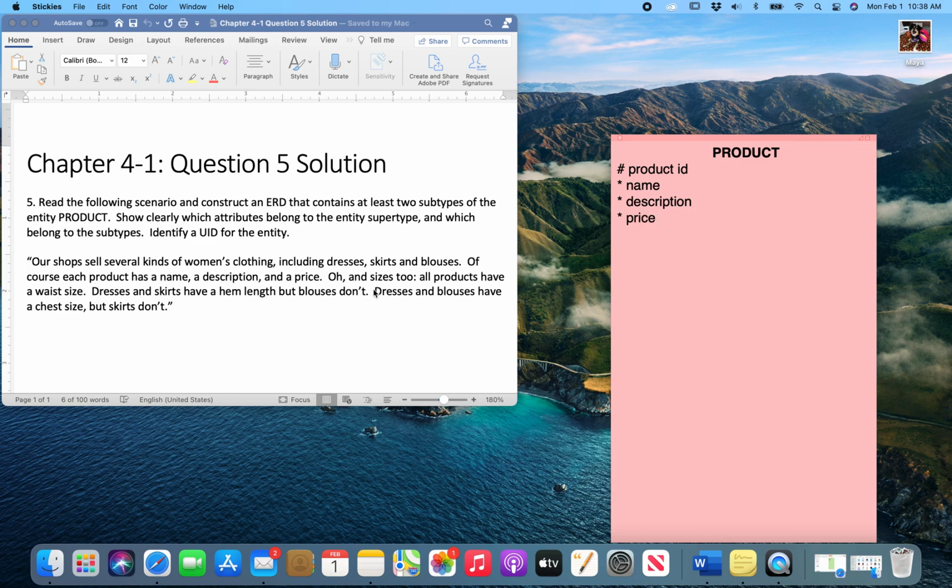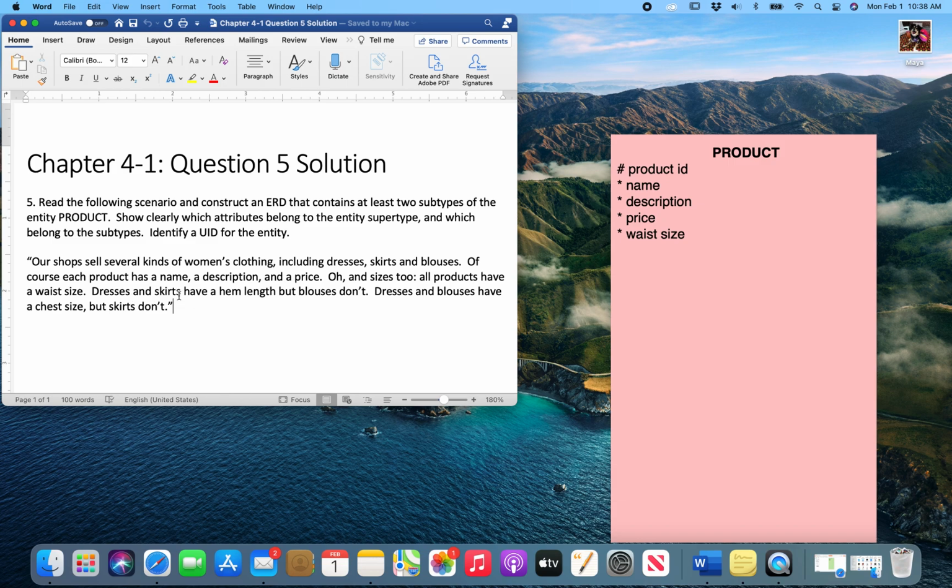But then it says, oh, by the way, everything has a waist size. So that's also going to go there, waist size, and we need to know that because we don't want to have to hold up every product and go, that one's bigger than that one. It's just easier if you have a size, so that is also mandatory. So now we're going to talk about these other attributes.